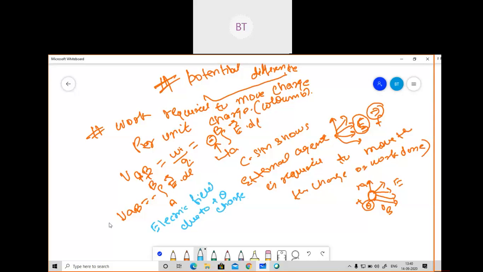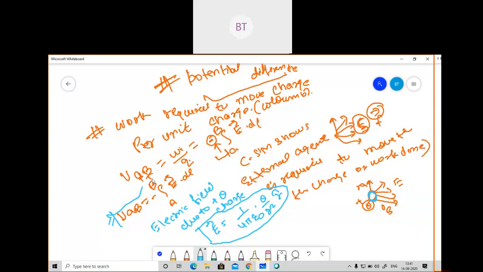So I think up to here you are clear. Now I am calculating the electric field due to plus Q charge. In this figure you can see one point charge we had placed when we started. Then we said we will place one point charge, that is plus Q. So there will be some electric field also because of this point charge. So E equal to, we are already aware of this, 1 by 4 pi epsilon naught into Q by R square R cap. The R cap will be the direction.